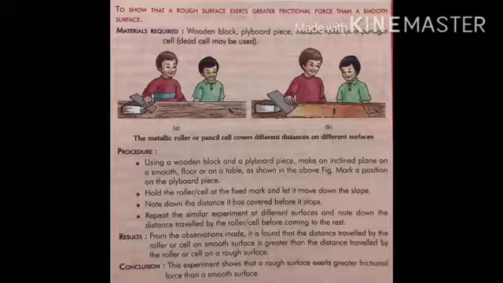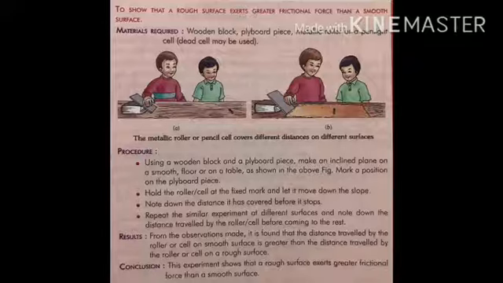Result: from the observations made, it is found that the distance traveled by the roller or cell on the smooth surface is greater than the distance traveled by the roller or cell on a rough surface. Now the conclusion of this experiment. This experiment shows that a rough surface exerts greater frictional force than a smooth surface. That is why the cell on a smooth surface covers a larger distance than the cell on a rough surface.